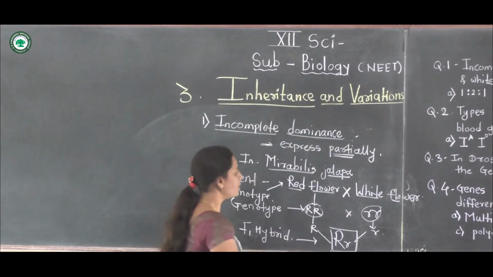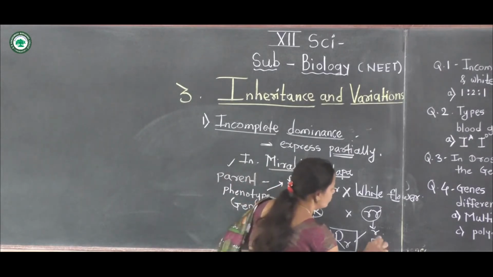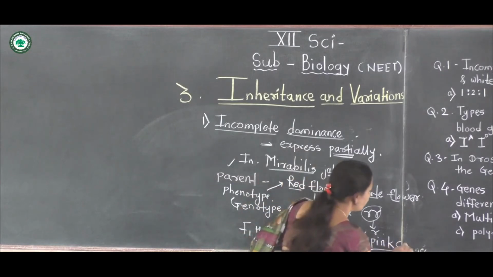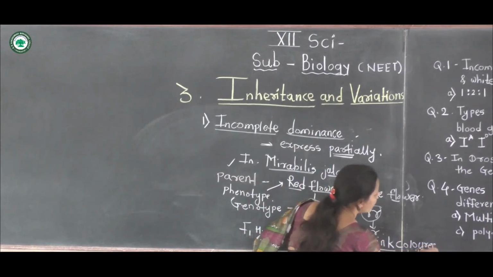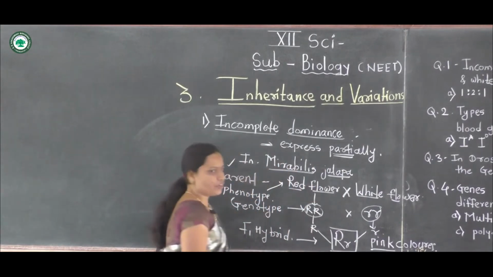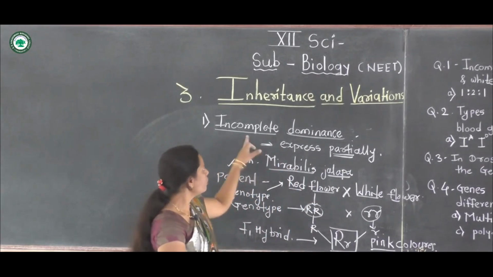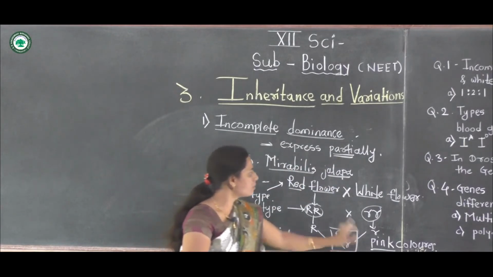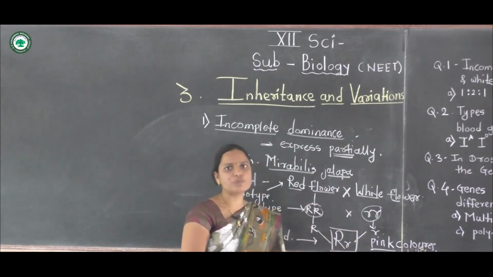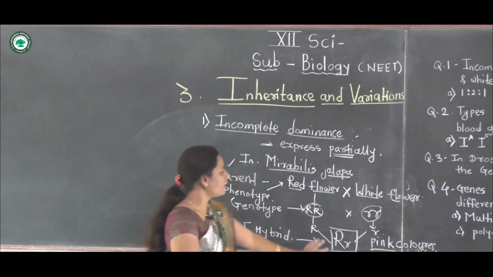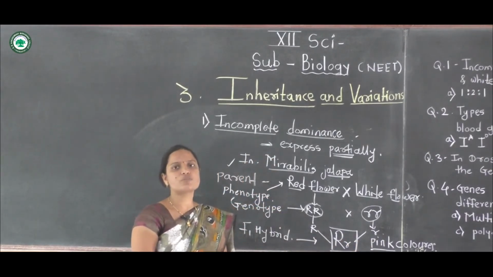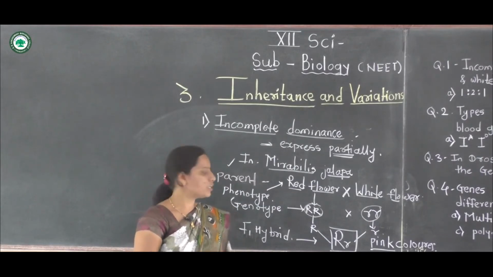This F1 hybrid has pink colored flowers. Pink flowers are obtained in the F1 hybrids. The expression is partial: the red flower is crossed with the white flower and pink flowers are obtained, meaning partial expression occurs in the F1 generation.